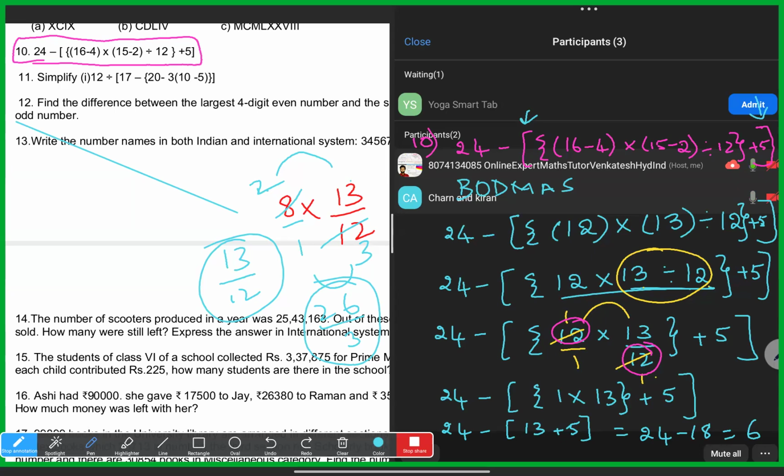Yes, sir. For you, this type of model actually should not be given for 6th class. If they give it also, 100% they'll give you a number in such a way that the denominator will not be there. If a denominator is there, you will get a fraction like this. Then what you have to do? Fraction plus 5, you have to do fraction addition. Fraction addition is the fractions topic. So now they'll not give this.